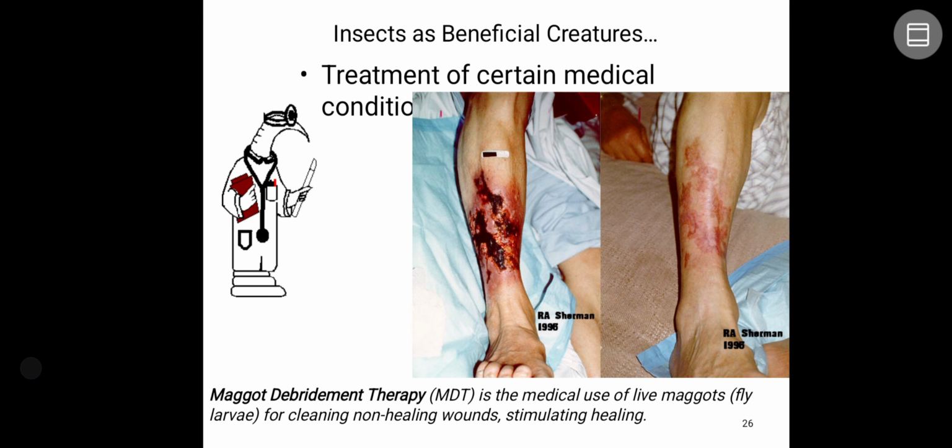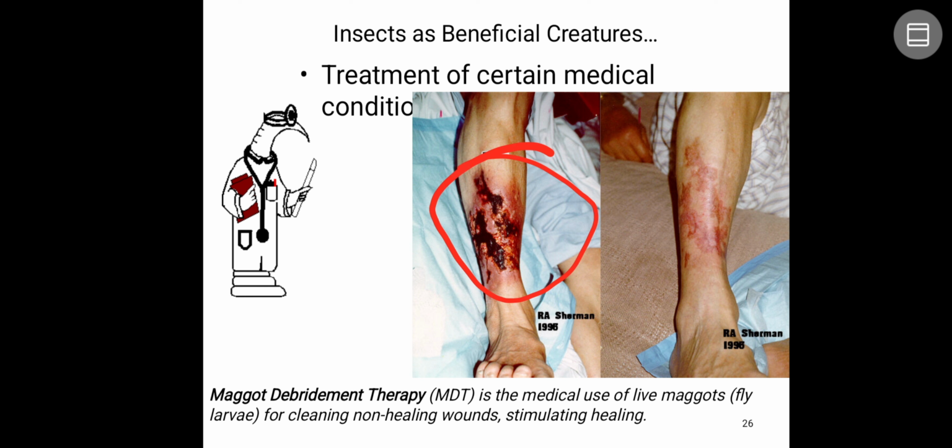Next, especially in diabetic patients, it is very difficult to cure a wound. In that condition, it is better to go for MDT, which is maggot debridement therapy. It is the medical use of live maggots or fly larvae for cleaning non-healing wounds and stimulating healing.